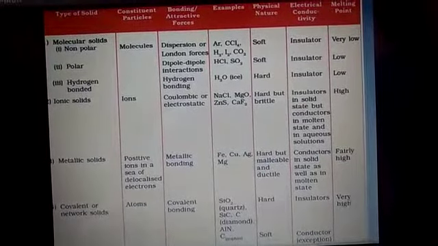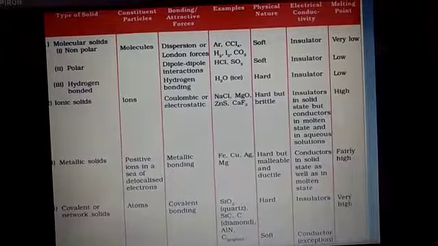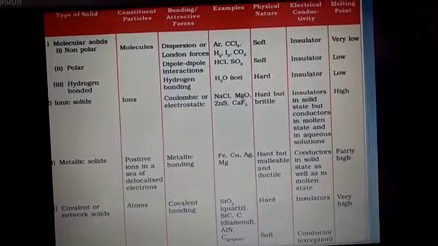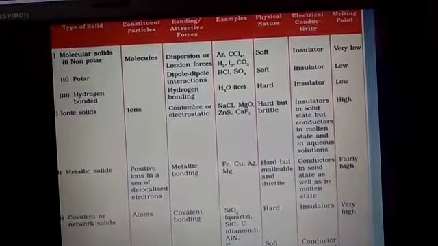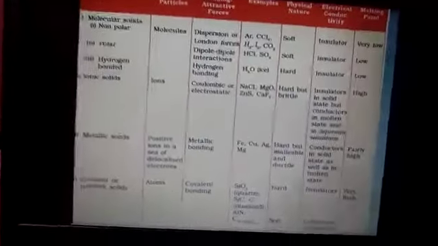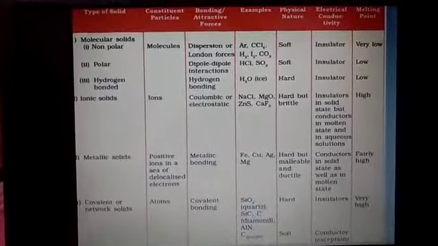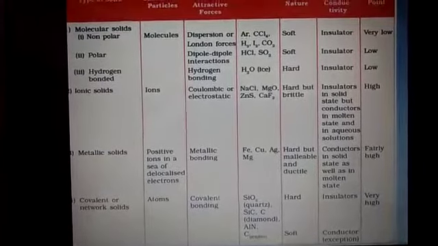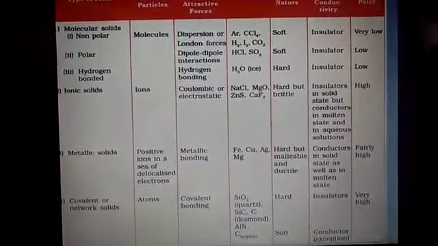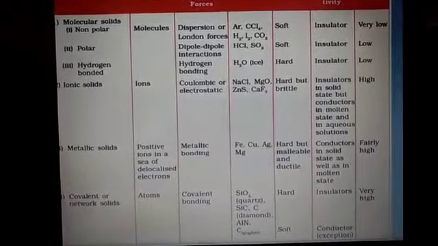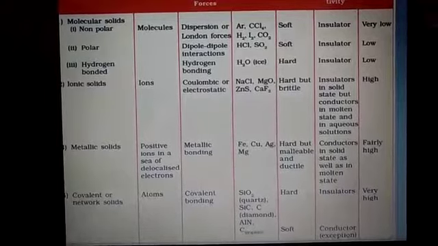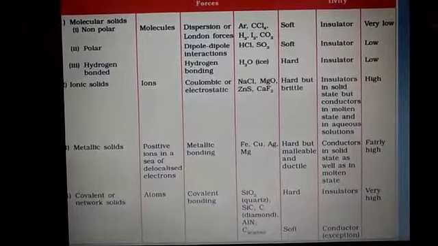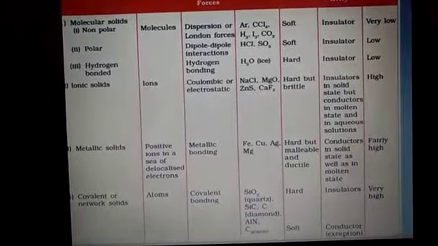Now, how many types of crystalline solids are there? The next topic is types of crystalline solids. In this table, four different types of crystalline solids are mentioned: ionic solid, molecular solid, covalent solid, and metallic solid. Here in this table, we first explain the molecular solids. The molecular solids are divided into three parts: nonpolar, polar, and hydrogen bonded molecular solids.